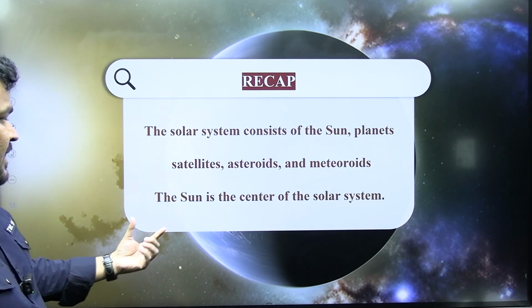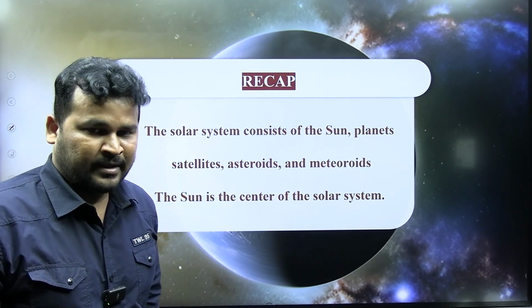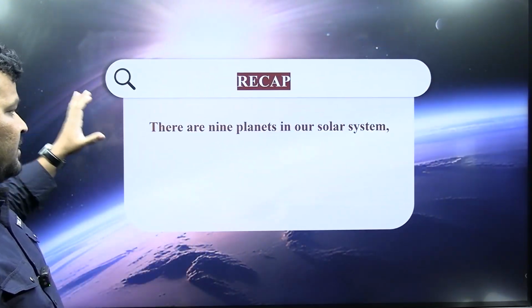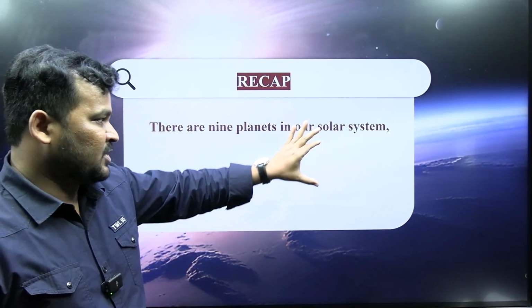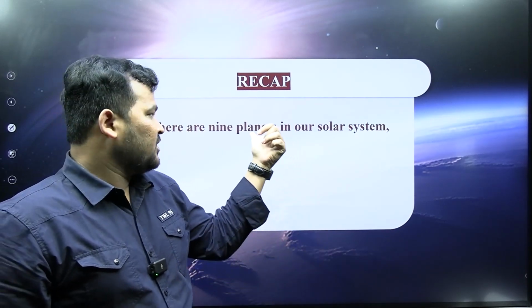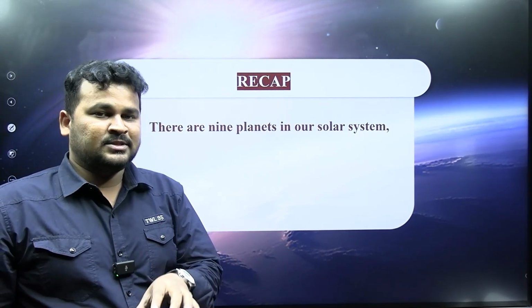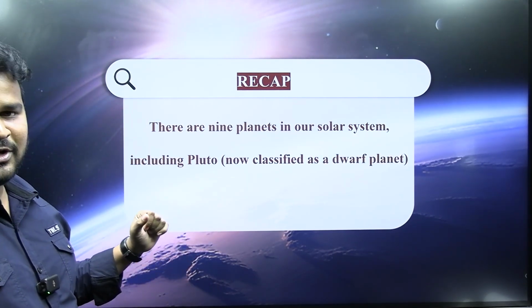The Sun is the center of the solar system, so we follow the heliocentric configuration. We have 8 planets in the solar system. If you add Pluto, which is a dwarf planet, it will count as 9 planets. Generally, we have 8 planets. Remember, only 8, as Pluto is now classified as a dwarf planet.